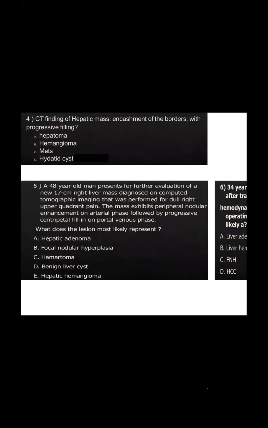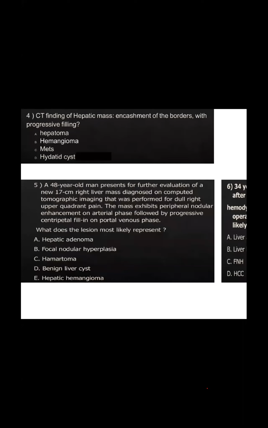CT finding of hepatic mass, enhancement of the borders with progressive filling. A. Hepatoma. B. Hemangioma. C. MADS. D. Hydatid cyst. Most common progressive filling is the hemangioma, so it's B. Excellent. It's the hemangioma.